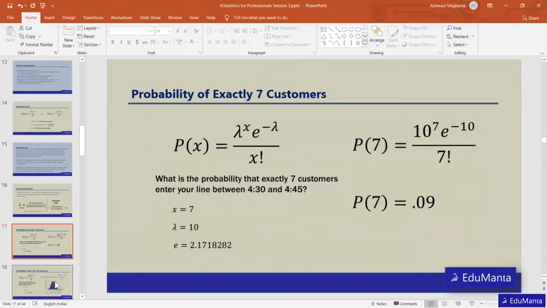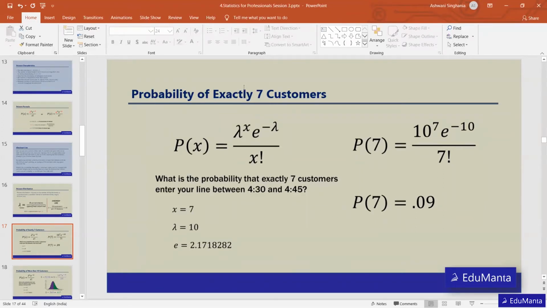And what we need is the probability that exactly 7 customers will come. So x will be 7. Just putting in the values and calculating, lambda is 10.